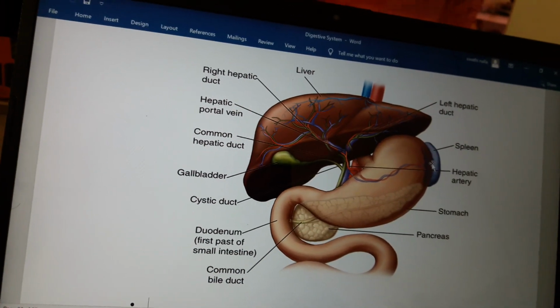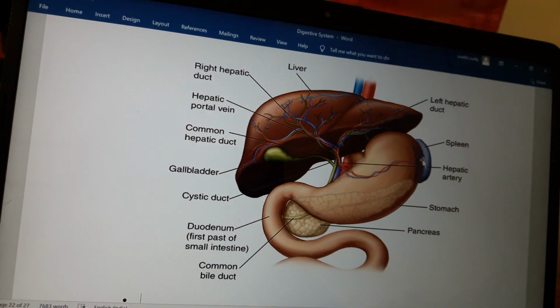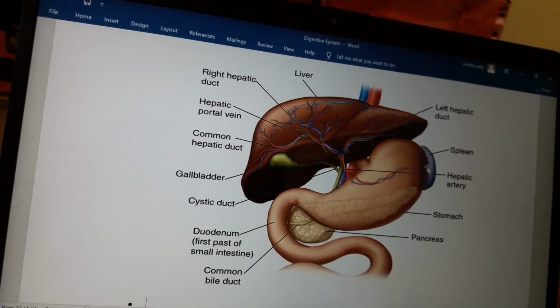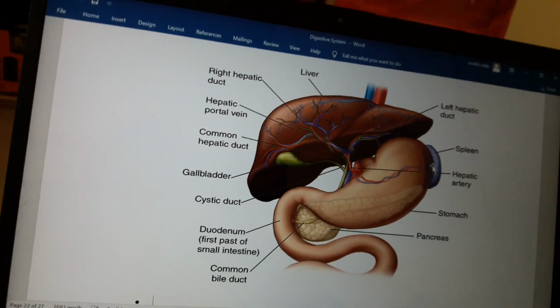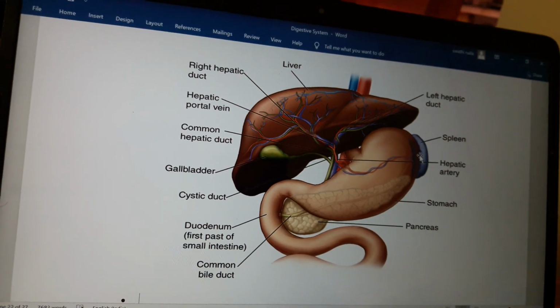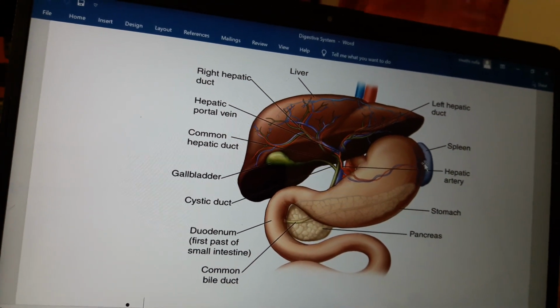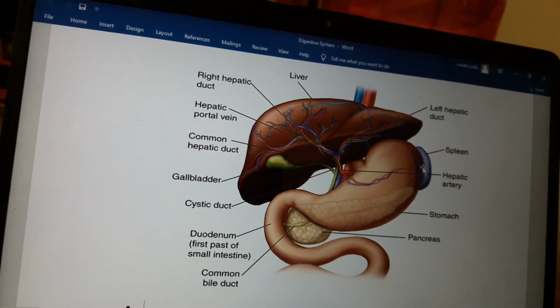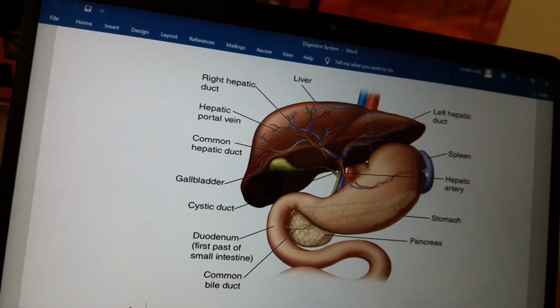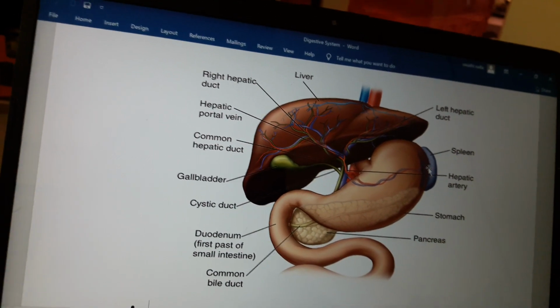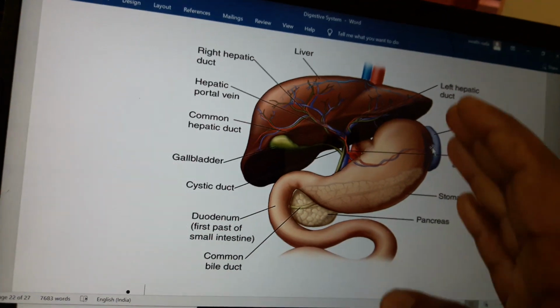How is it helpful for the emulsification of fats? By breaking down larger fat molecules into smaller ones. And next, coming to the detailed structure of the anatomy of the liver. Already we said that the liver is a roughly triangular organ that extends from the abdominal cavity. Most of the liver mass is located towards the right side.